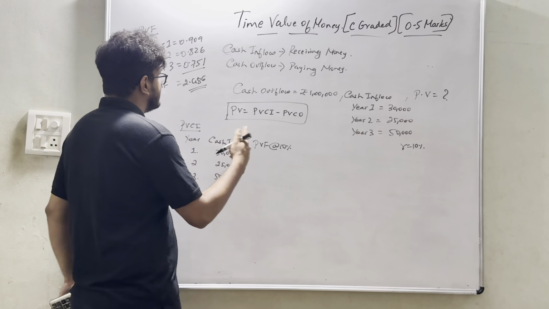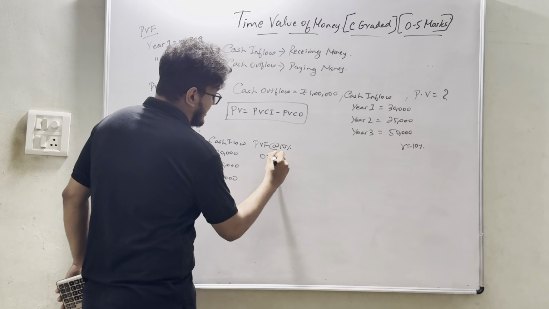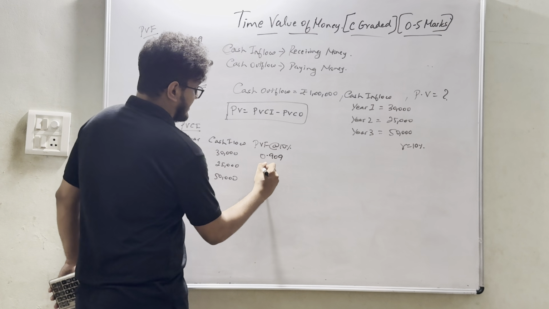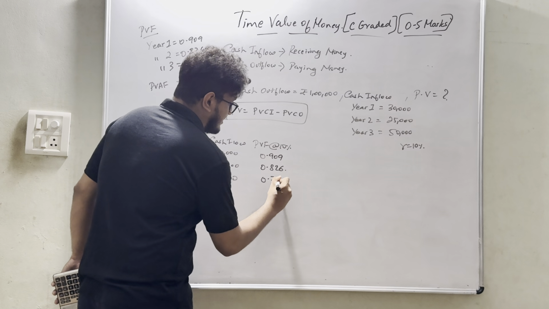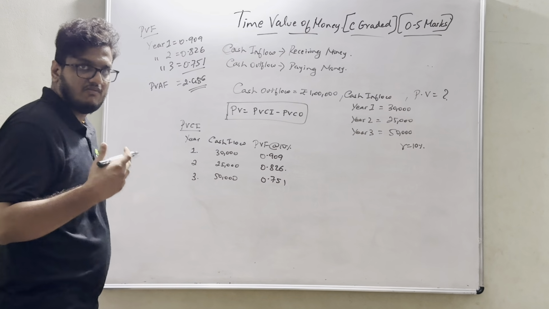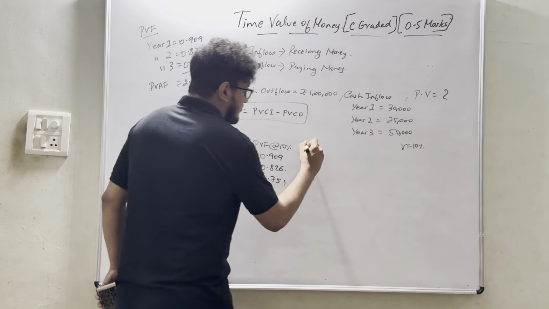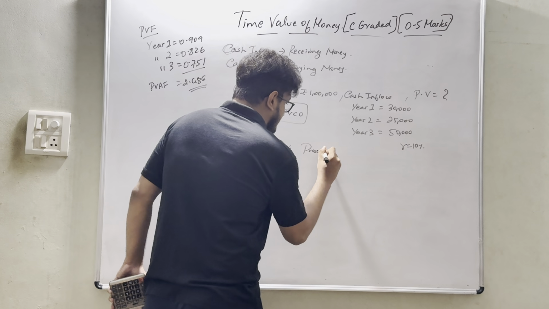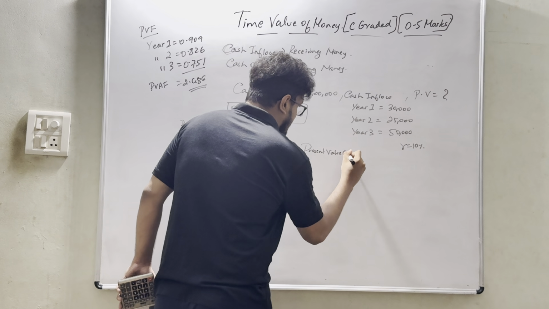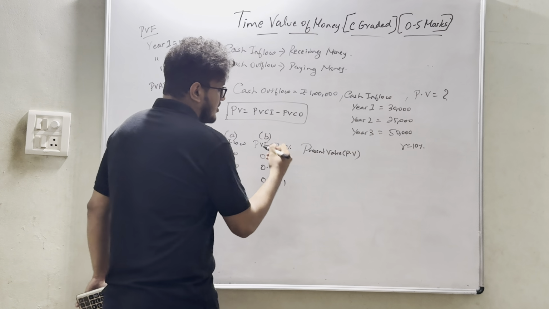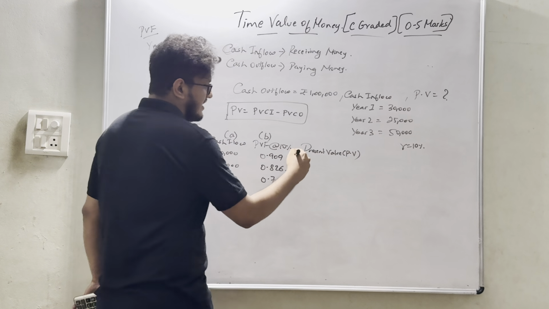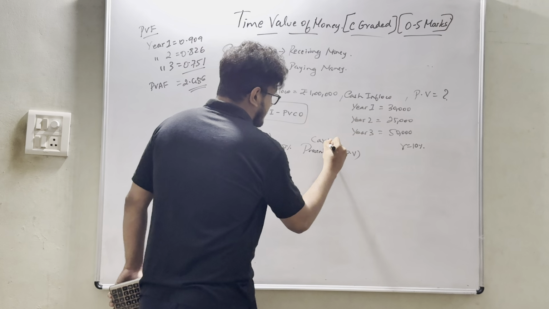So what is its present value? First year, 0.909 present value factor. Second year it is 0.826. At the end of third year it is 0.751. So what is its present value? That is nothing but PV, that is nothing but cash inflow into present value factor. So A into B.